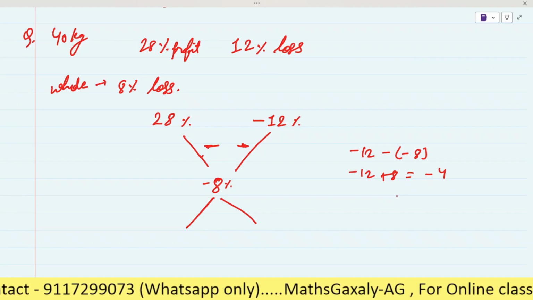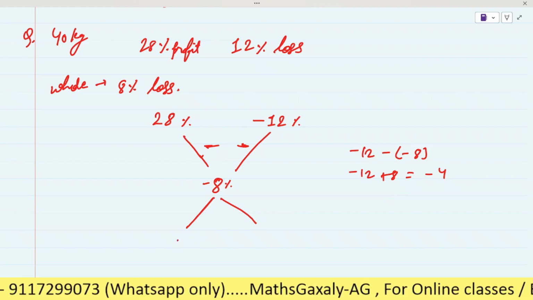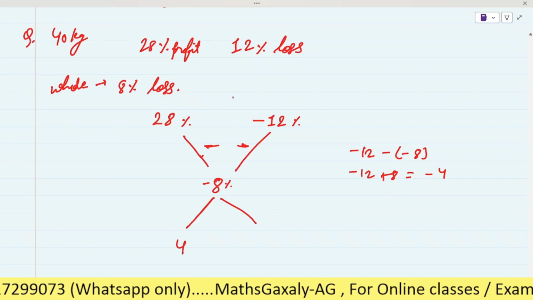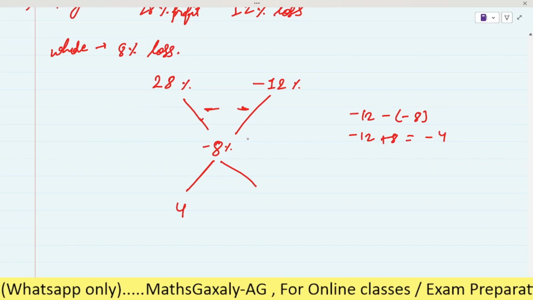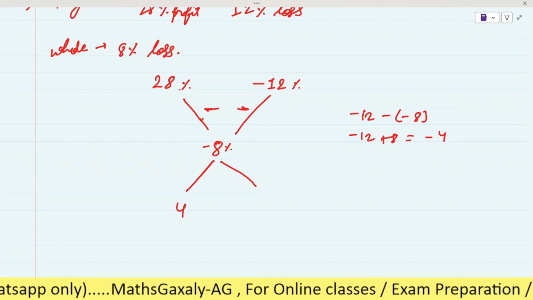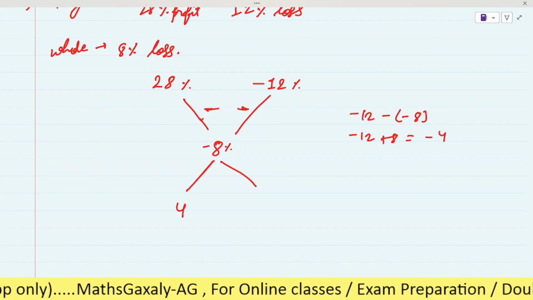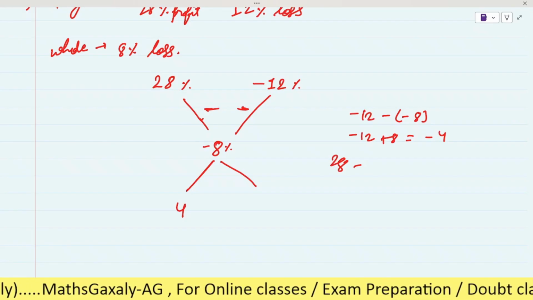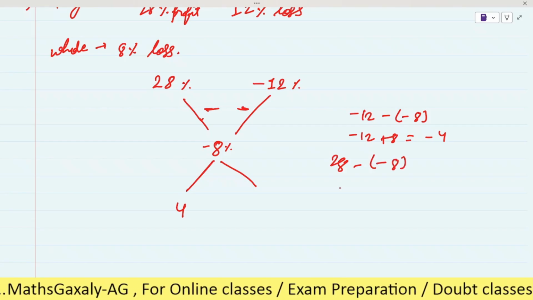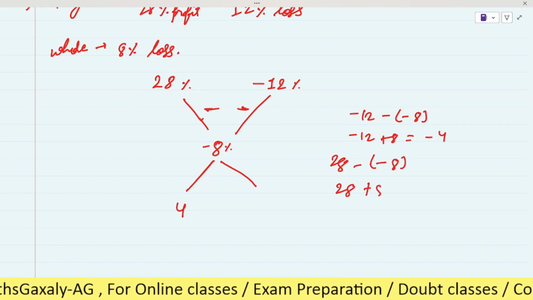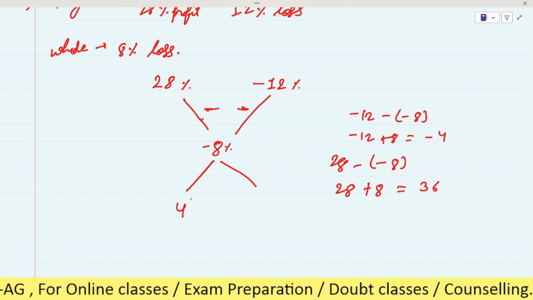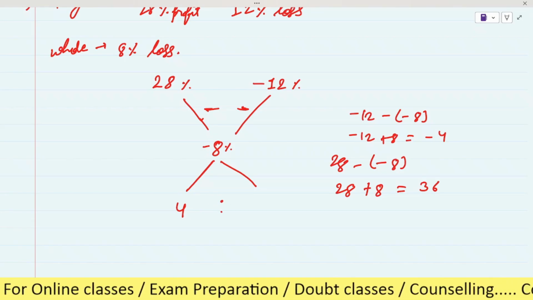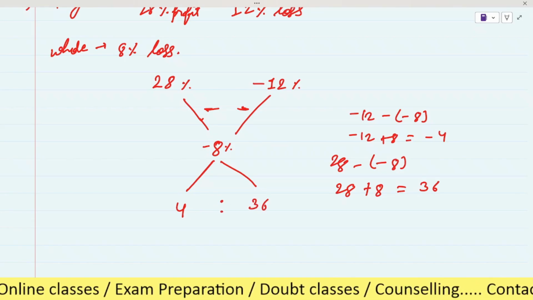You can write just the 4. Now here it will be 28 minus minus 8. What will it be? 28 plus 8, right? So it will be 36. Very good. So here it will be in the ratio of 4 is to 36.